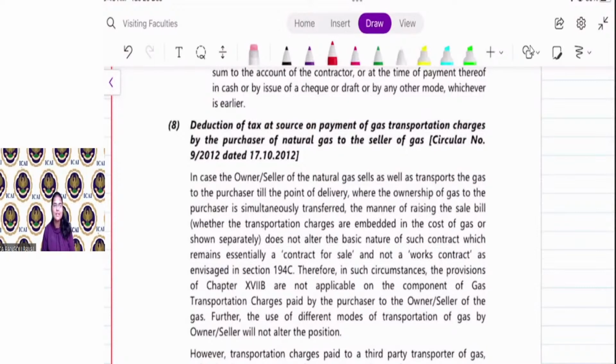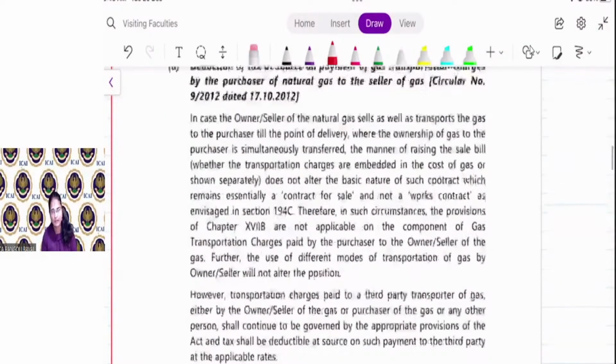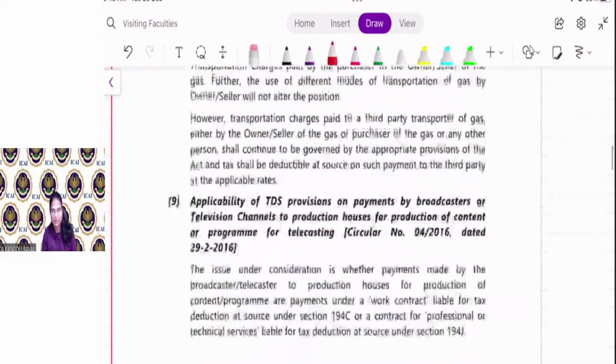Here TDS is not required to be deducted on transport charges paid by the purchaser of natural gas to the seller of gas. You have to remember only that. That's it.